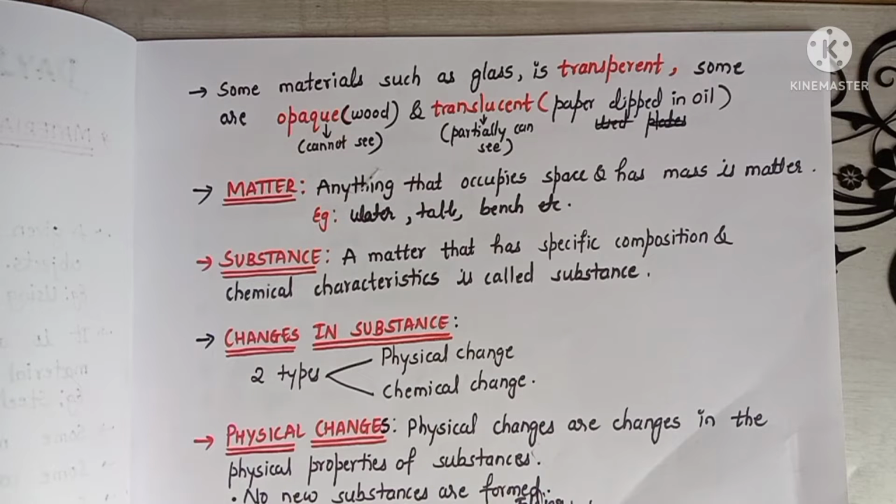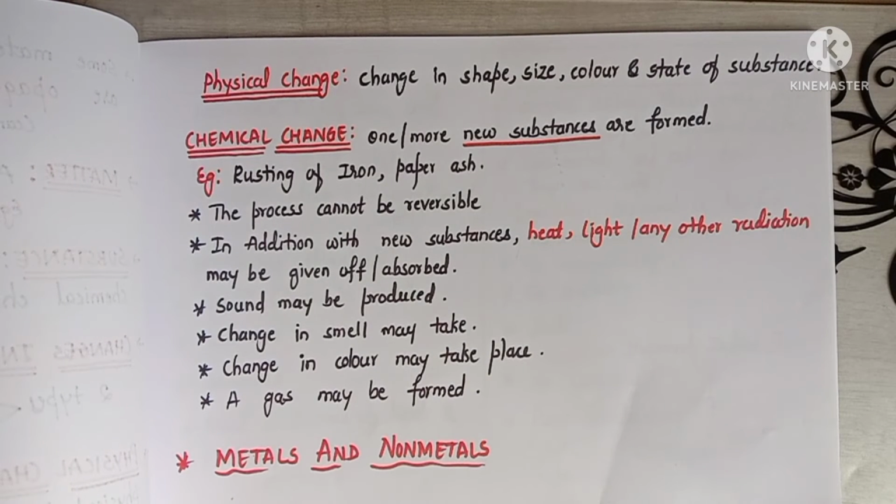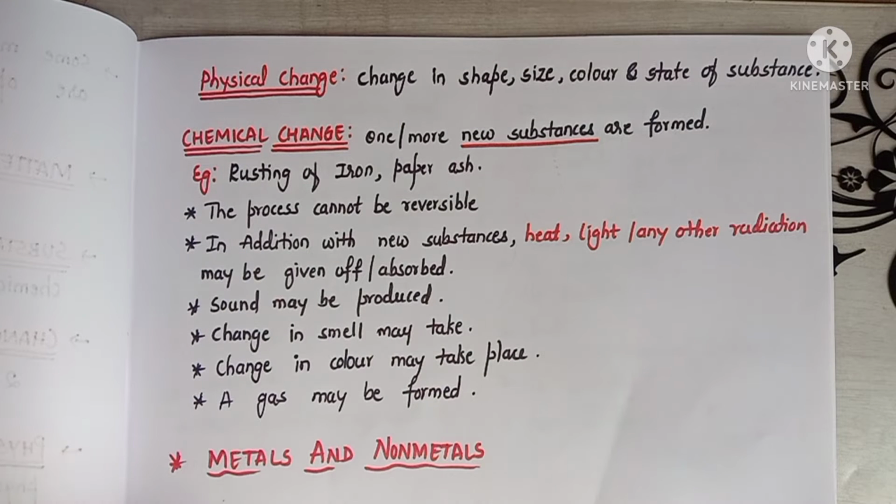Physical changes are the changes in the physical properties of the substances. So what are these physical properties? These physical properties may be a change in shape, a change in size, a change in color, or a change in state of a substance. Let us understand this through an example.